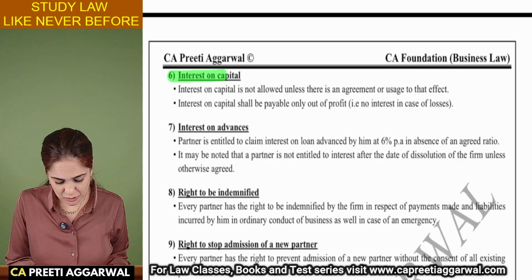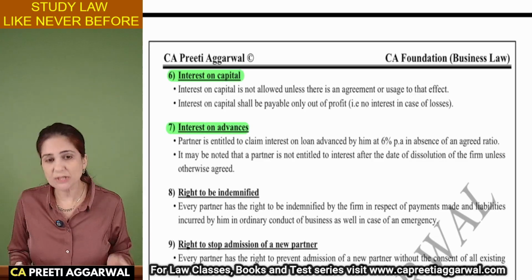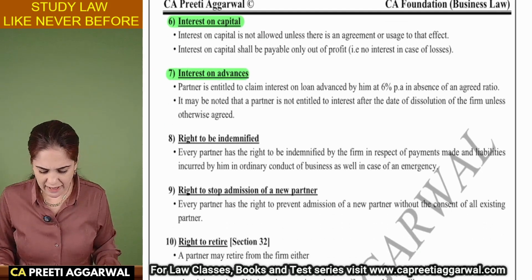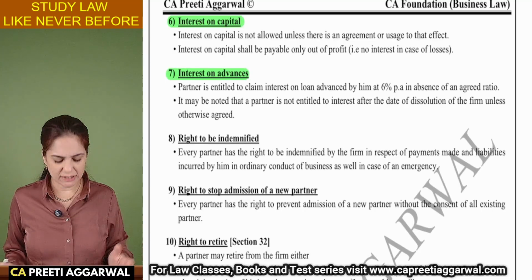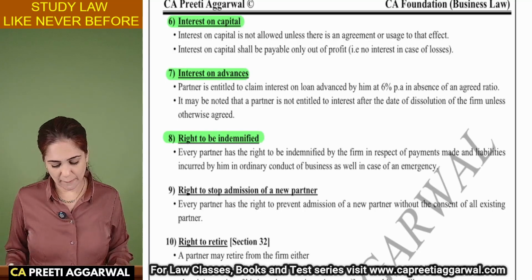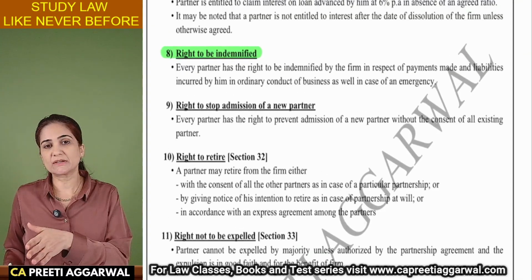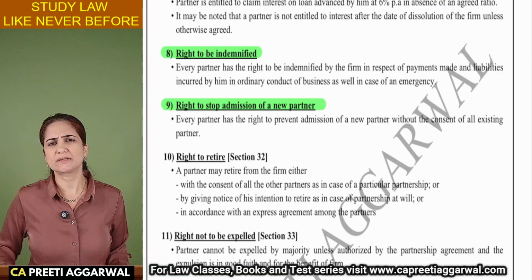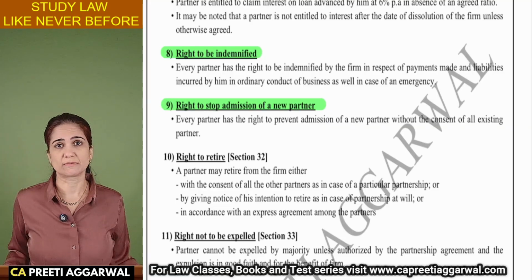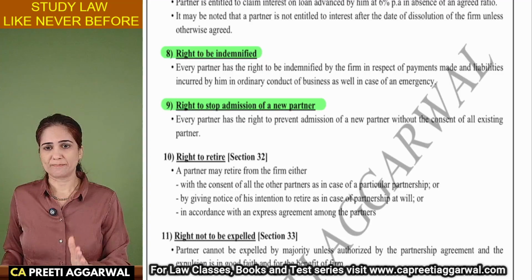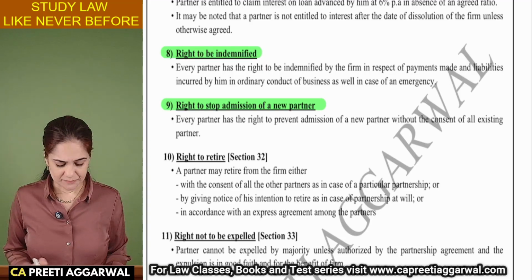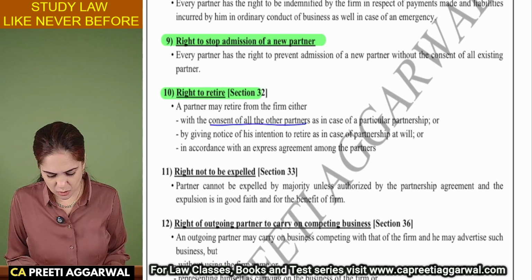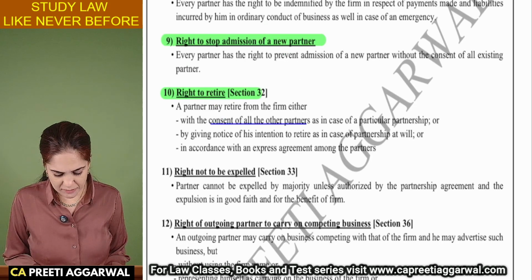No, you cannot claim interest on capital unless it is allowed by the deed. Interest on advances you will get even if the deed is silent. That is the loan given by the partner to the firm. So you will get interest at the rate of 6% per annum if your deed is silent. Right to be indemnified, right to be compensated. If suppose you have incurred some expenses for the firm, you have the right to feel compensated. Right to stop the admission. Admission requires the consent of all the partners. My consent was not taken. I have the right to stop admission of a partner. Right to retire. Yes, you can retire with the consent of all the partners, or if it is mentioned in the deed, by giving a notice.